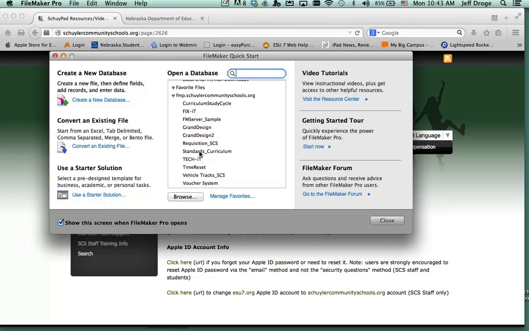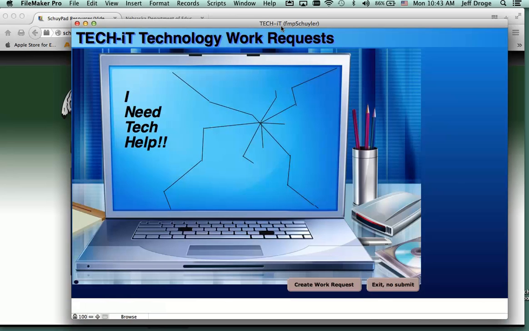So whether you use the dashboard or go in and start up FileMaker Pro the old-fashioned way, you'll find Tech-iT in there, and these other modules as well. So it doesn't matter how you do that. But for right now, we're going to focus just on the Tech-iT system. So I'm going to go ahead and select that, and you'll see the screen pop up.